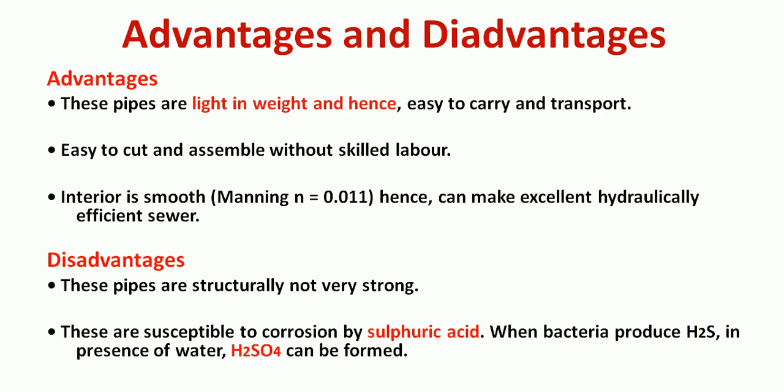Okay, and this sulfuric acid will lead to corrosive action in the sewerage system, which will disintegrate the sewer material, and this is not resistant to the acidic action of sulfuric acid. Okay, so these are the disadvantages of asbestos cement sewer.